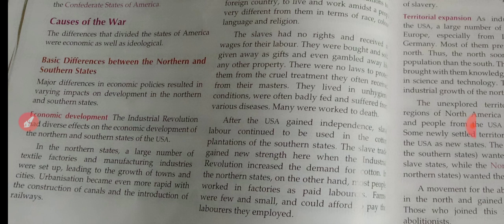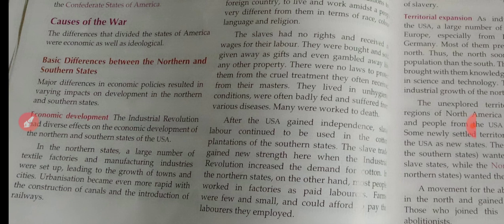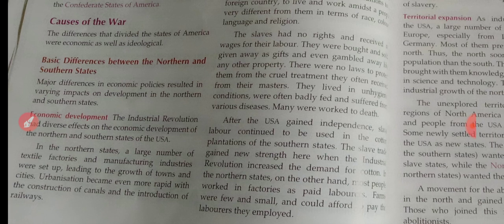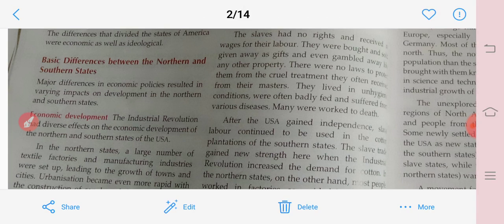Farms were few and small, and could afford to pay the laborers they employed. They appointed as many laborers as they needed for their work. Up to here, read well and understand the points.